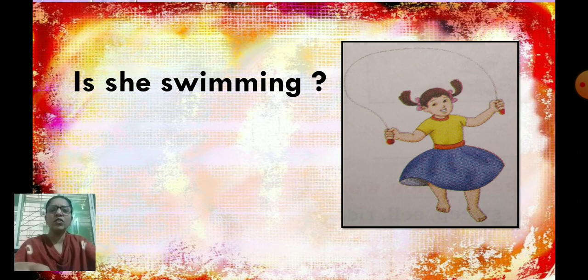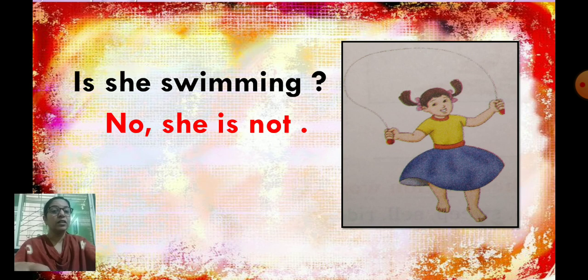No, no. What is she doing? She is skipping, right? She is not swimming. So how are you going to answer? You don't agree to this. So what will you write? No, she is not. Is she swimming? Observe properly. If the answer is correct, then you say yes, she is. If the answer is not correct, if you don't agree to this, then what will you say? No, she is not. Okay? Next one.